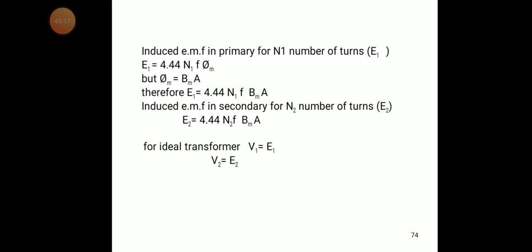After that we discussed the working principle of the transformer. Whenever we apply the AC supply to the primary winding, the primary winding generates a changing flux in the magnetic core. Whenever this changing flux is generated in the core, that flux links with the secondary coil.